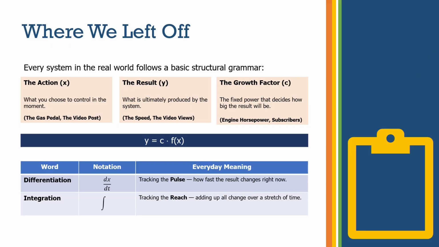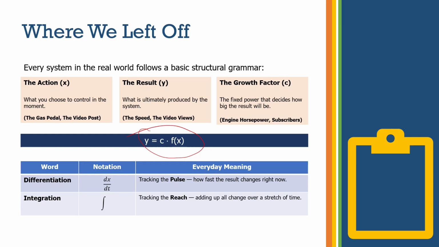Before we go into chapter 2, where we're going to talk about growth, let's recap and refresh where we left off. We learned our first sentence of calculus grammar, where we said y is equal to c f x, where for every action, our independent variable x, there is a result, the dependent variable y, which is controlled by growth factor c. That was our basic form of the rules of the system. We defined a very simple equation.